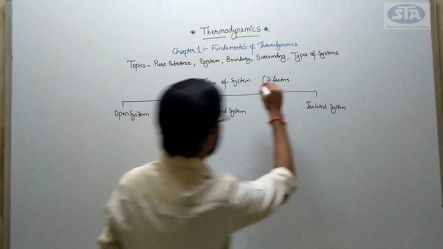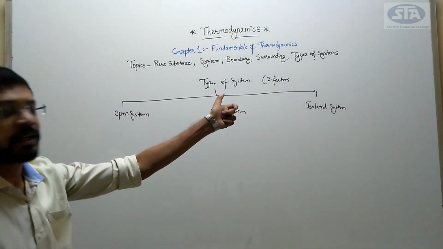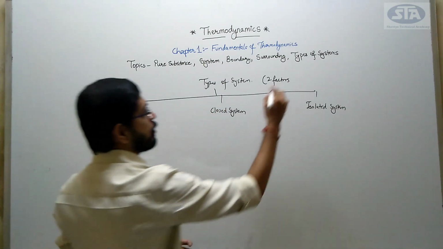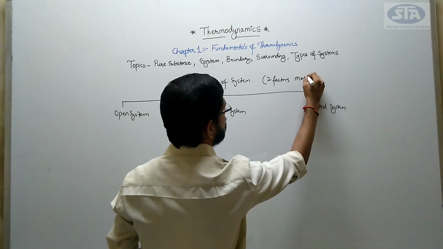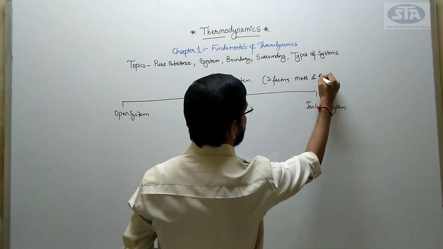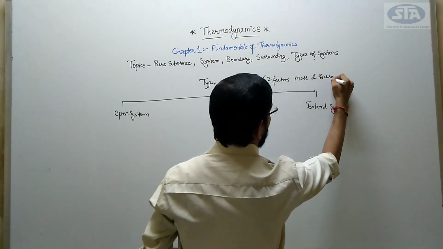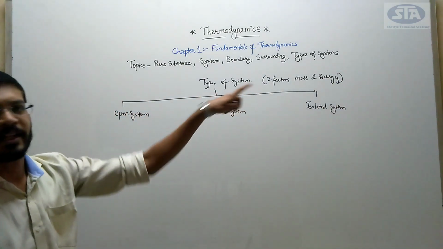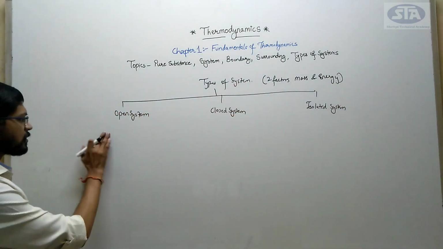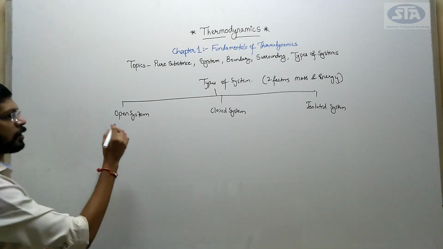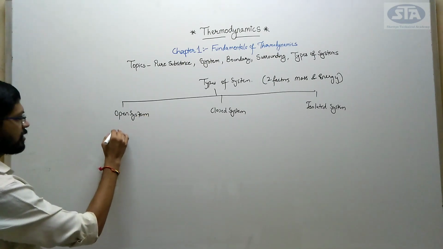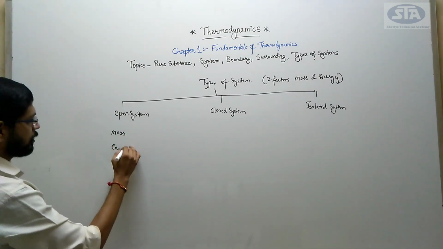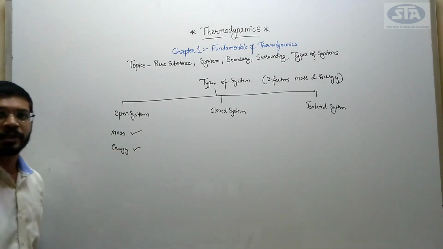The two factors which are the key players in defining these three terms are, one is mass and the other is energy. Okay, this classification is totally based on two factors, that is mass and energy. In open system, both mass and energy are allowed to flow through the system.